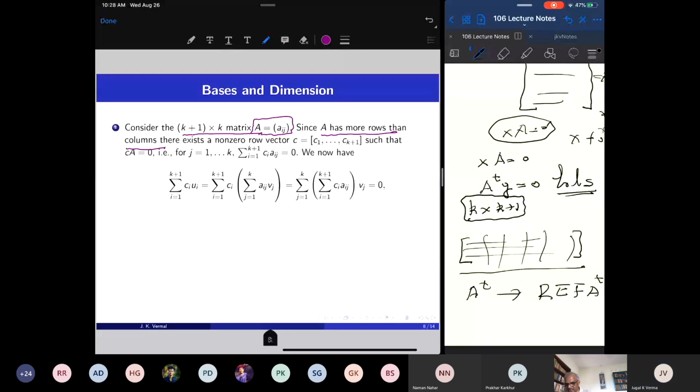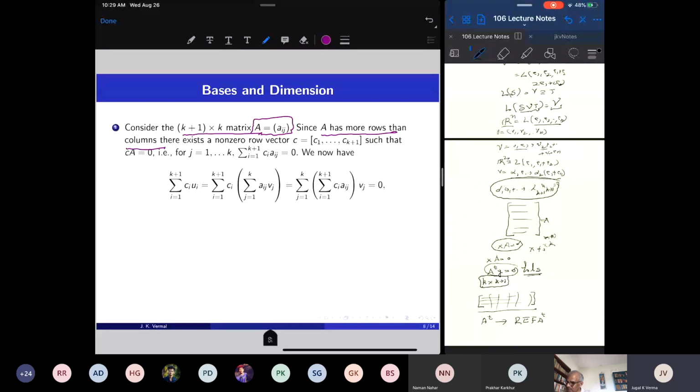If a homogeneous system of linear equations gives rise to a non-pivotal column in the row echelon form, then the system has a non-trivial solution. This we have seen before: the number of free variables is equal to the number of non-pivotal columns in the row echelon form. So if I have a k by k plus 1 matrix, there will be at least one non-pivotal column, and therefore A transpose y equal to 0 has a non-trivial solution.